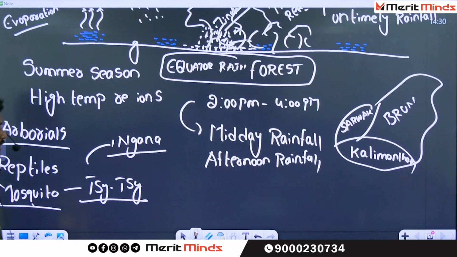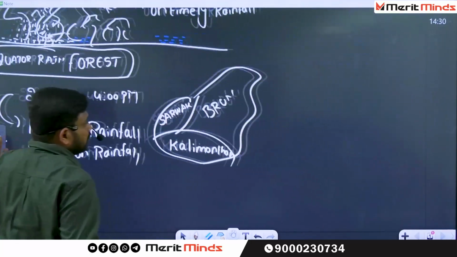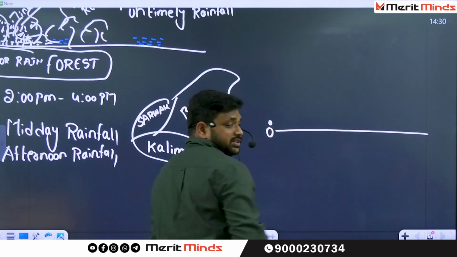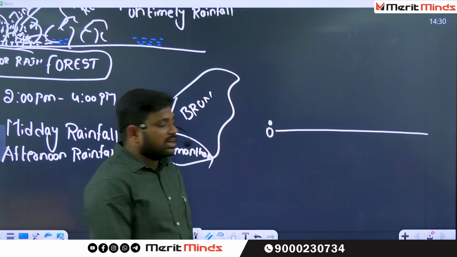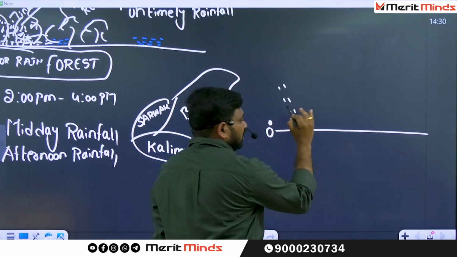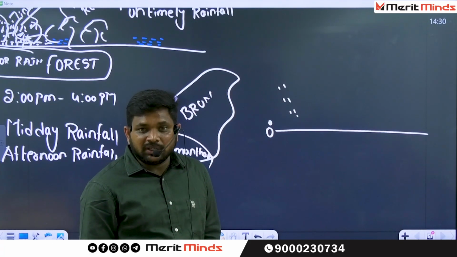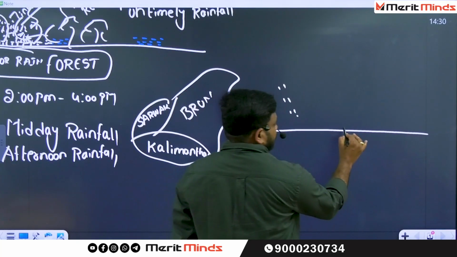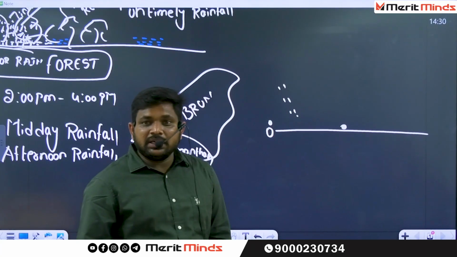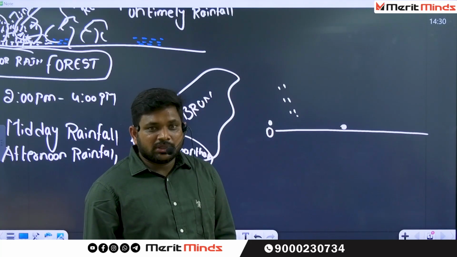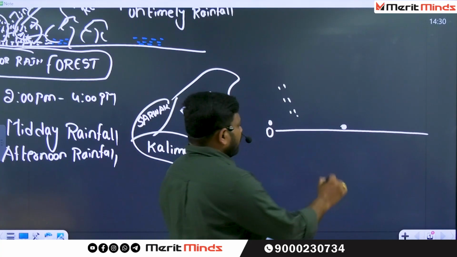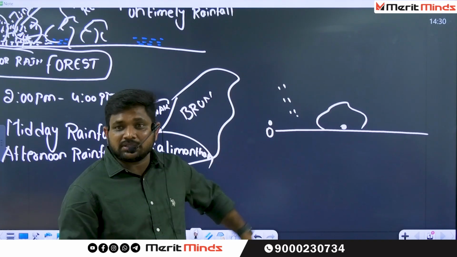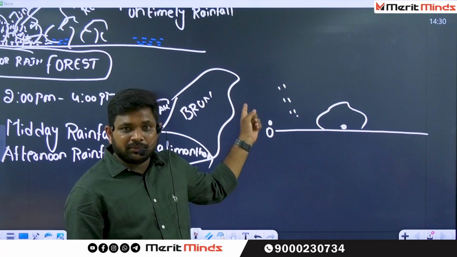Recently, see the geographical condition where Indonesia is located. 0 degrees. Whenever it is 0 degrees, what about the rainfall? Everyday rainfall, high rainfall. What is the capital city of Indonesia? Jakarta. Very good. Jakarta is an unplanned city. Every day there are floods in Jakarta. Why? Because every day the rainfall is there.